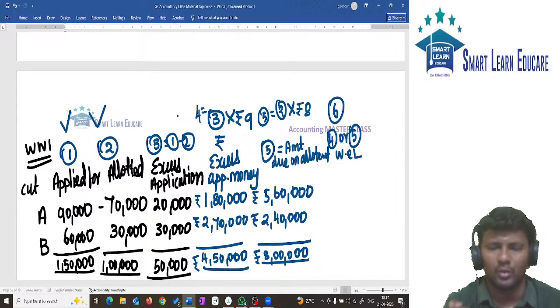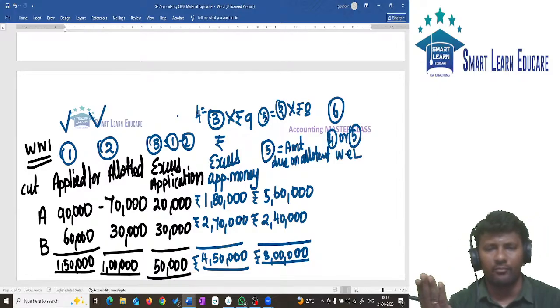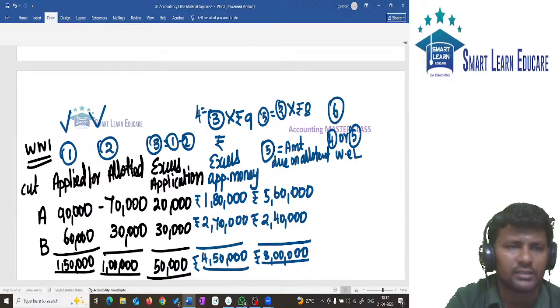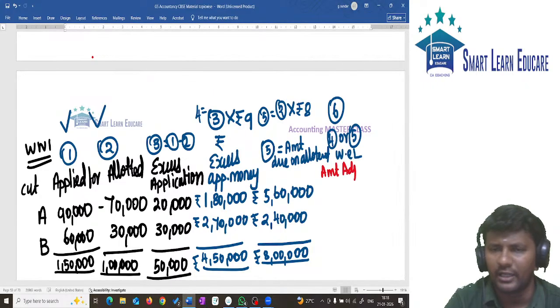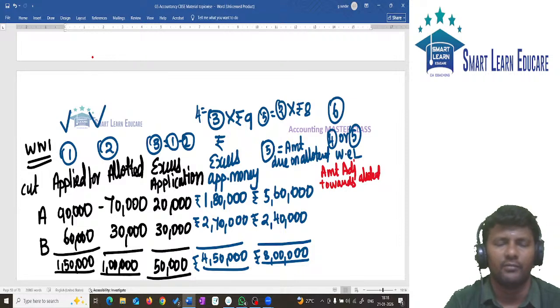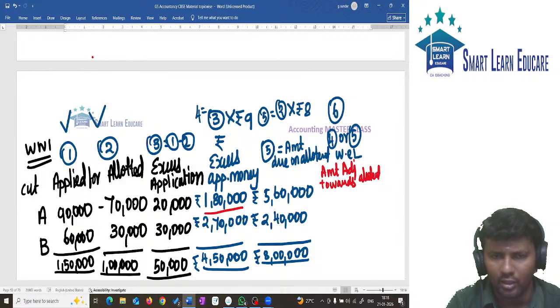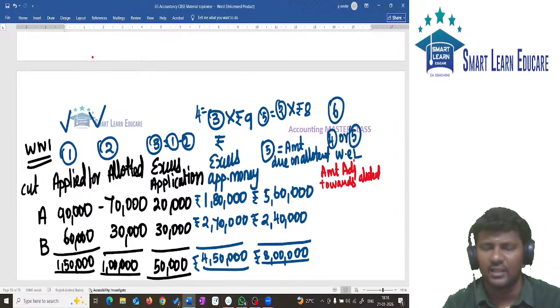Whichever of these two is less, that amount is eligible to be adjusted towards allotment. Amount adjusted towards what? Allotment. It is column 4 or column 5, whichever is less. So column 6 is equal to 1,80,000.